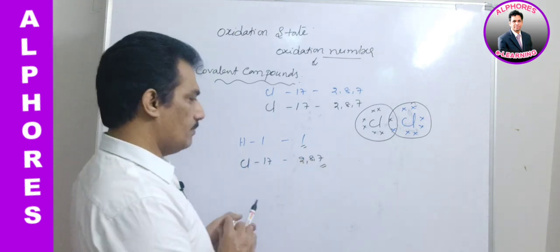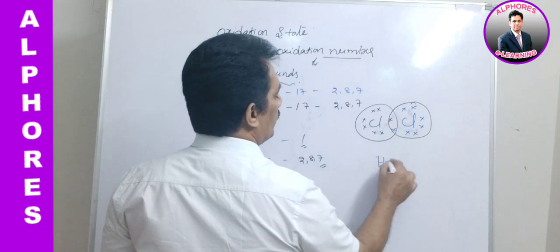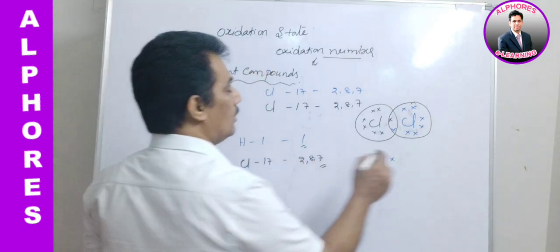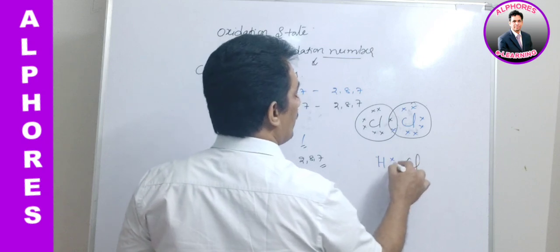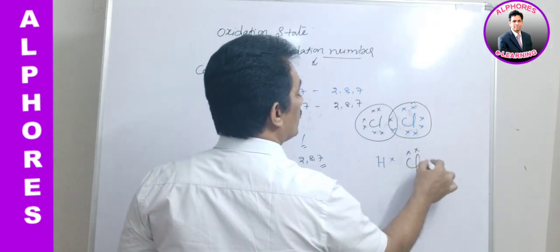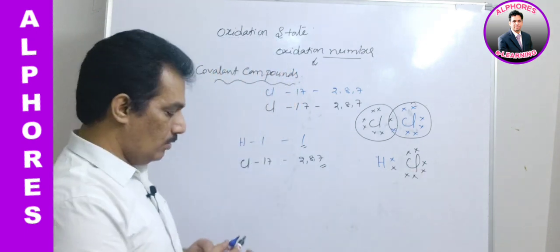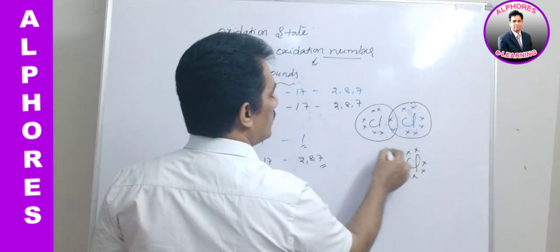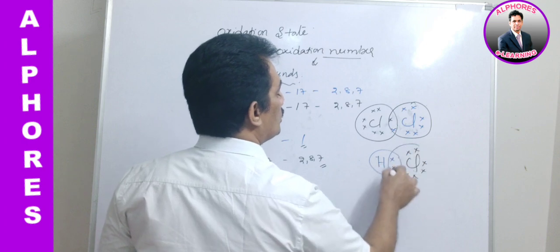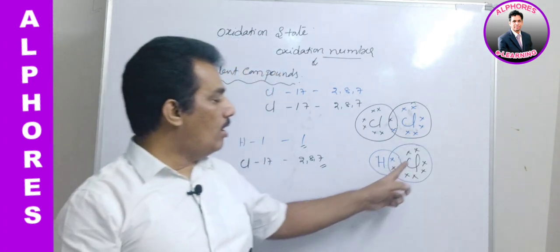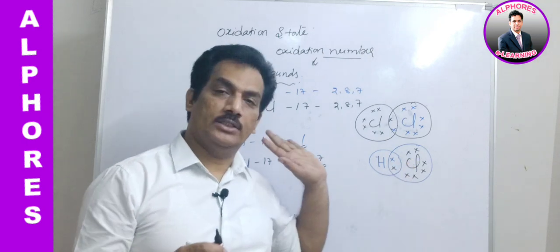Hydrogen with its one electron is ready to share with chlorine, which has 7 electrons in its outermost orbit. By sharing this electron pair, hydrogen is enjoying 2 electrons, that is the duplet structure, and chlorine is enjoying the octet structure.